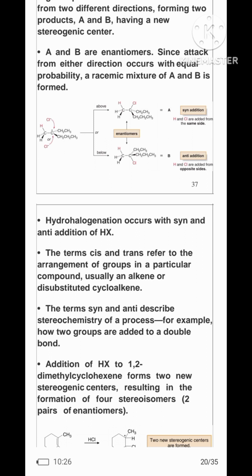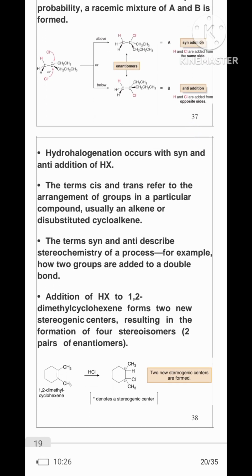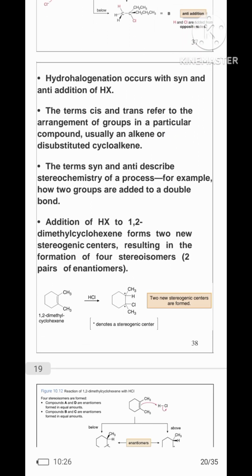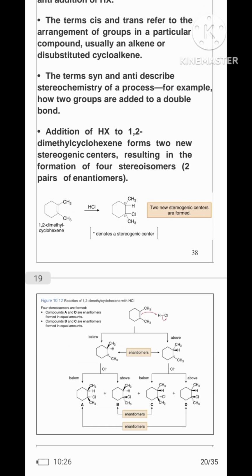Hydrohalogenation occurs with syn and anti addition of HX. The terms cis and trans refer to the arrangement of groups in a particular compound, usually an alkene or disubstituted cycloalkane. The terms syn and anti describe the stereochemistry of a process, for example, how two groups are added to a double bond. Addition of HX to 1,2-dimethylcyclohexene forms two new stereogenic centers, resulting in the formation of two stereoisomers, or two pairs of enantiomers.